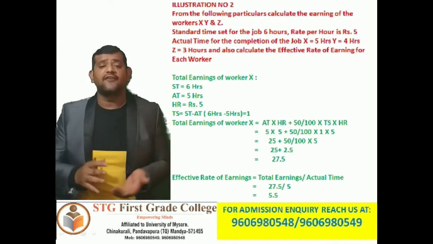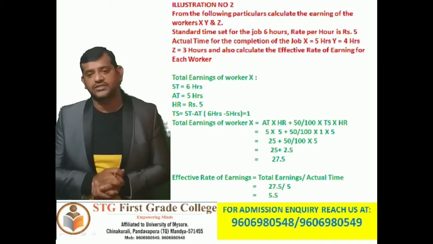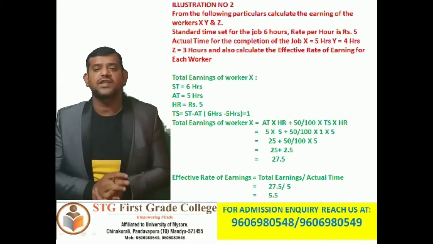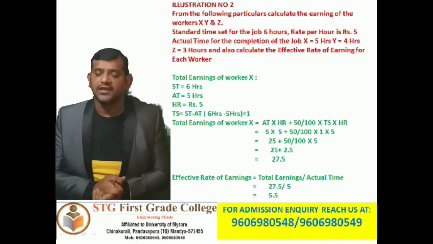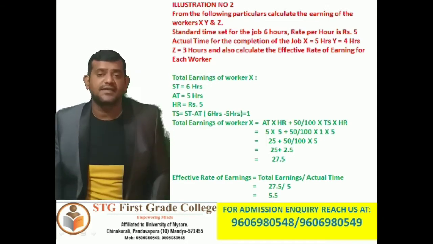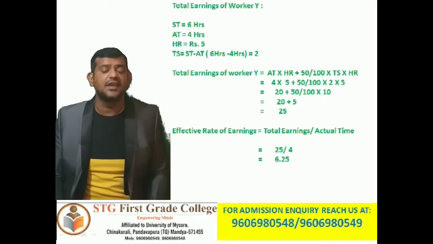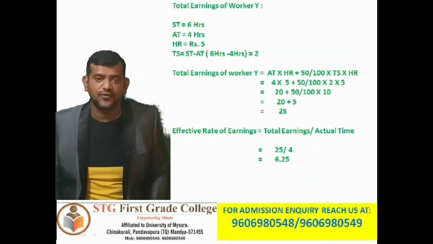So now the effective rate of earning is total earnings divided by actual time, 27 rupees 50 paise divided by 5. So that comes to 5 rupees 50 paise. So we are done with the calculation of Mr. X's total earning and effective rate of earning. In the same way, now we are going to calculate for Mr.